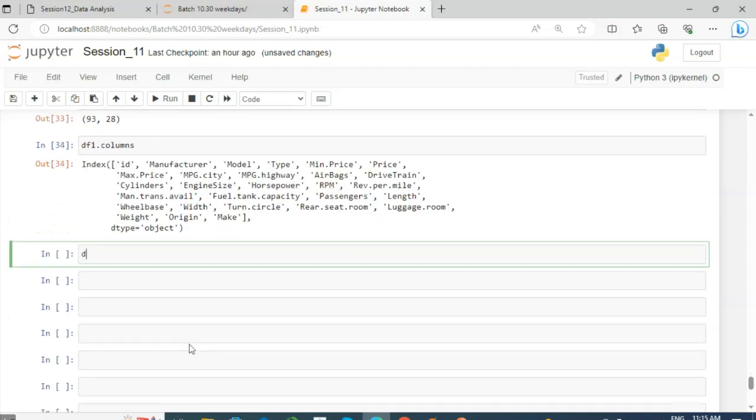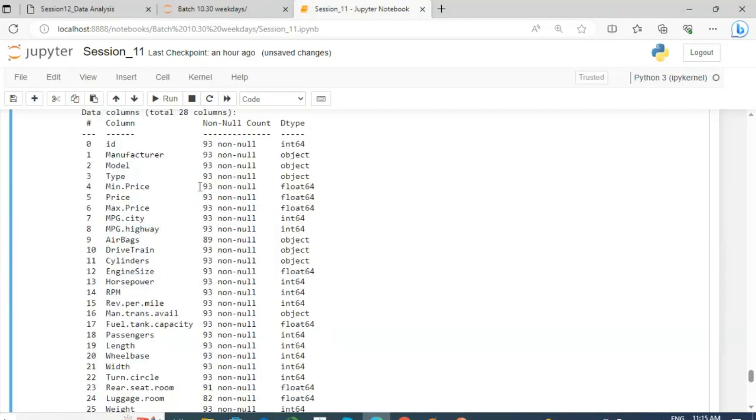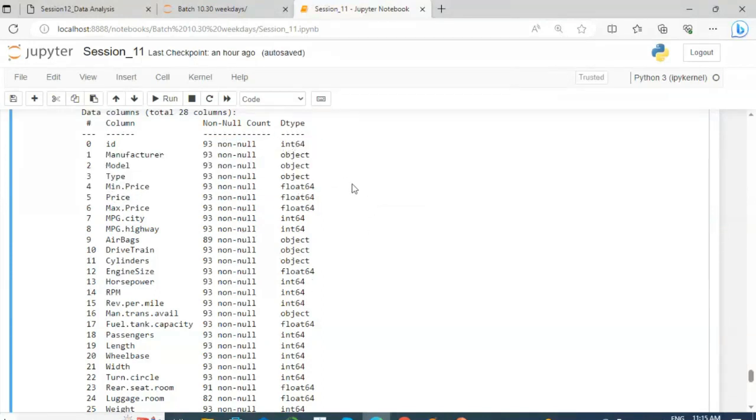Then df1.columns, which is a list of all the columns present in our data frame. The next step is df1.info. The information is the name of every column with the number of samples present and the data type of each column. If you talk about this ID, it is a discrete column. ID starts from 1 to 93, so it doesn't have any statistical significance. So this column we can drop in our machine learning projects. And the type of the data is integer.